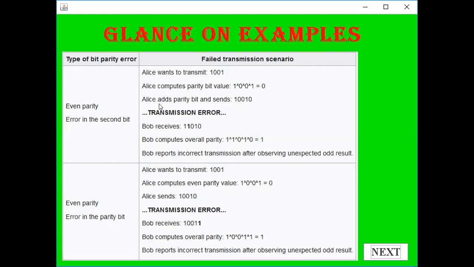Similar is the case with odd parity. Suppose Alice transmits with odd parity, but Bob receives the message with even parity, so it can be detected that some error has occurred, and now we have to retransmit the word. So this is known as an error detecting code, parity. Okay, next.